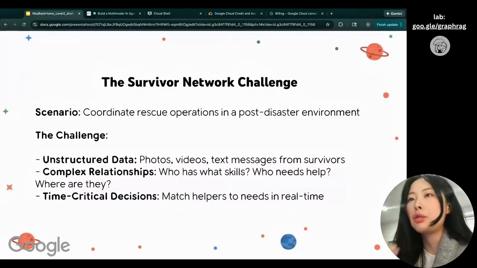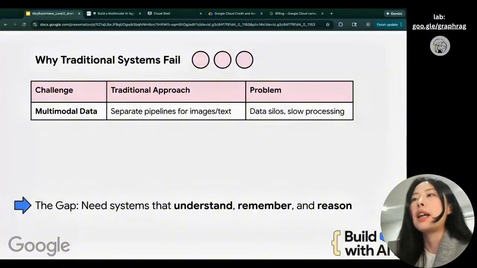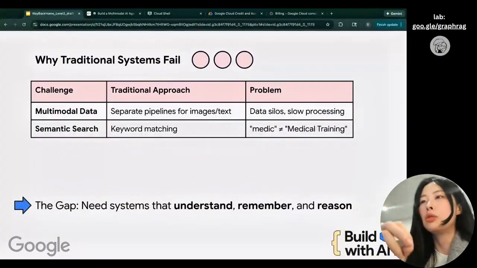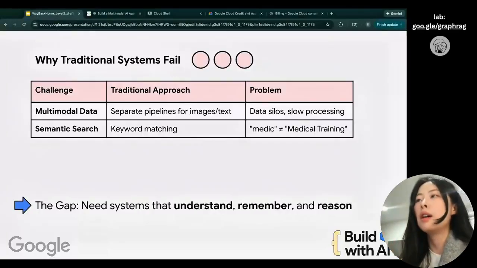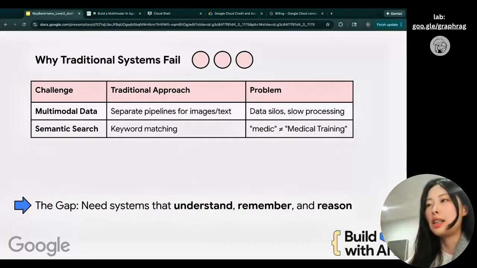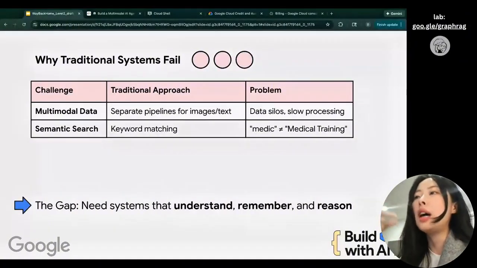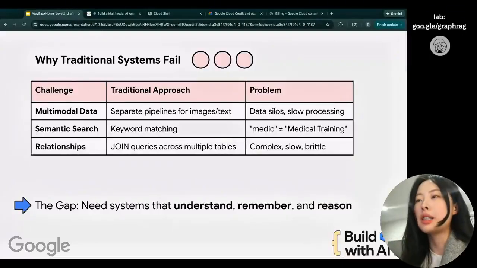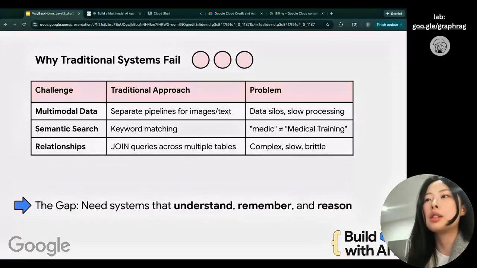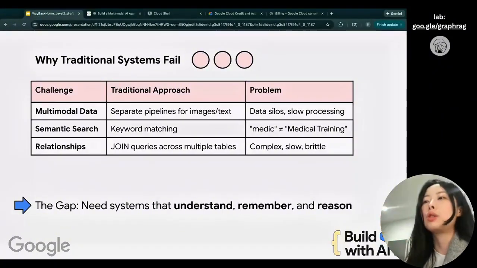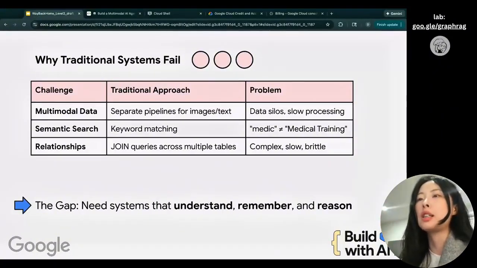Traditionally, to handle multimodal data, we might have separate pipelines, and to search who can help whom, we might do a keyword search. But the problem is, if you search for "medic" and the keyword does not exactly match "medical training", you might not be able to find the person who has a medical skill. That could be a problem. And relationship-wise, if you're using a relational database with tables, you might have to join queries, so it can be complex and slow.